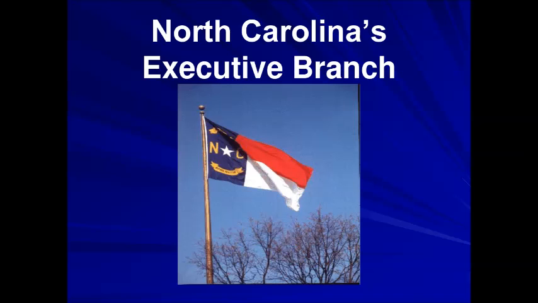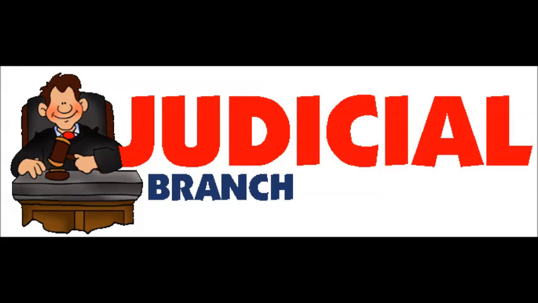The executive branch executes the laws created by the legislative branch. It is headed by the governor. The governor is elected by the people of the state. The executive branch has many officials who are in charge of different departments, such as the Commissioner of Insurance and the Secretary of Labor. The judicial branch has jurisdiction over the judicial system of North Carolina.